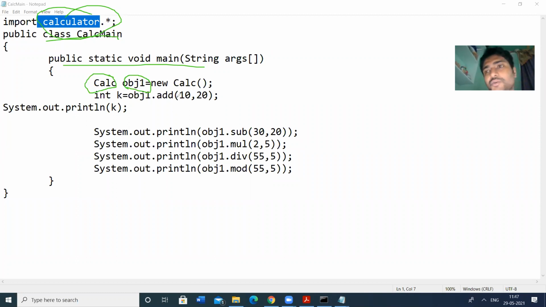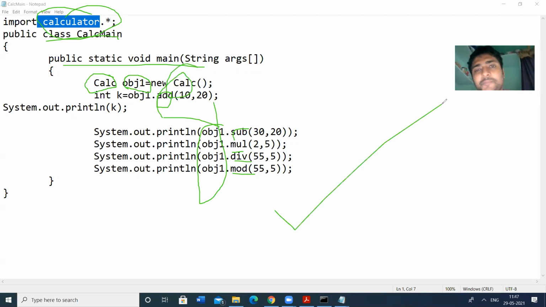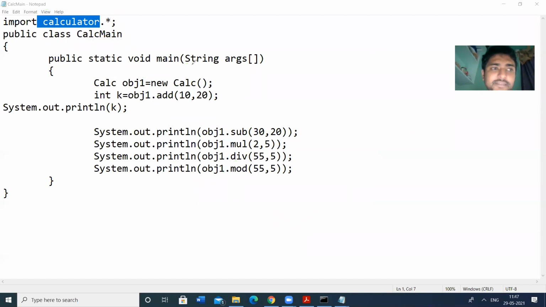Then I am going to invoke the methods in that package: add, subtract, multiplication, division, modulus, all these things. We can access these through the object obj1 of type calc. So this is how we can implement user defined packages. You can practice this one. We already explained this in the previous classes.